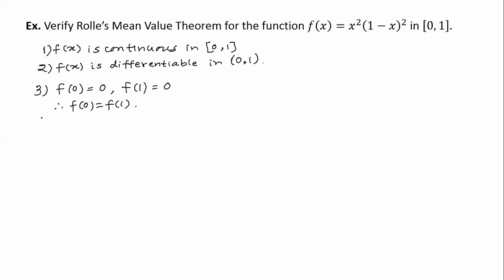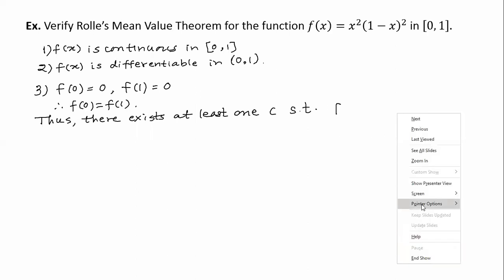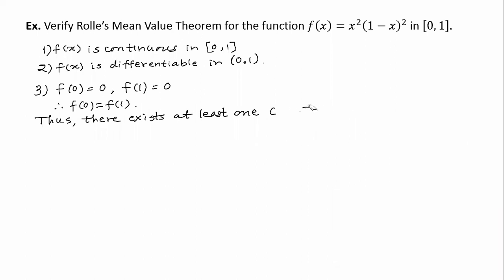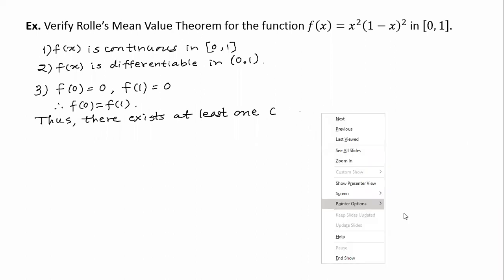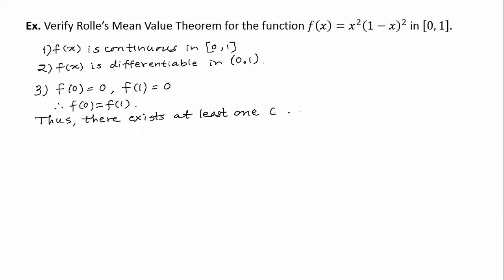We can say, thus, there exists at least one c in the open interval 0 to 1 such that f′(c) = 0.